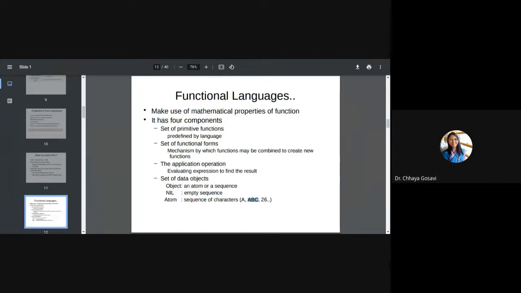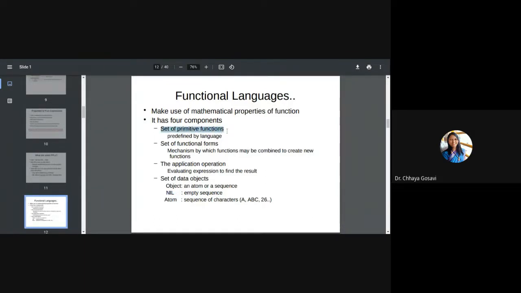It is an atom, a sequence of characters. It can be a constant, a variable, a string. Another type of object is a sequence. A sequence is a sequence of atoms. It can be a list of characters, a list of numbers, a list of lists. So any functional programming language works on atoms or sequences. Nil: if the sequence is empty, it will return nil. Nil means the sequence or list is empty.